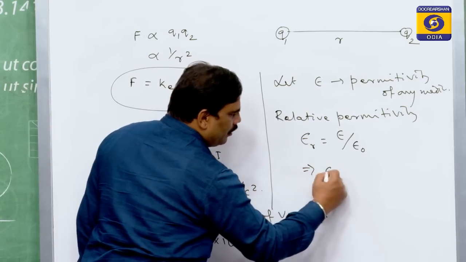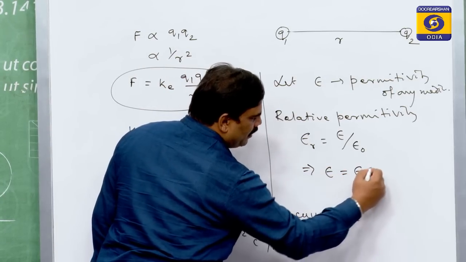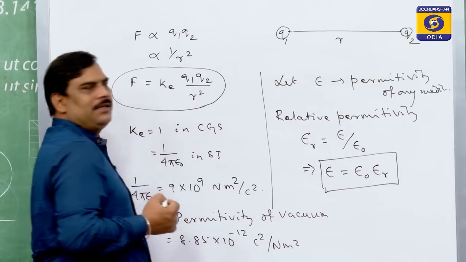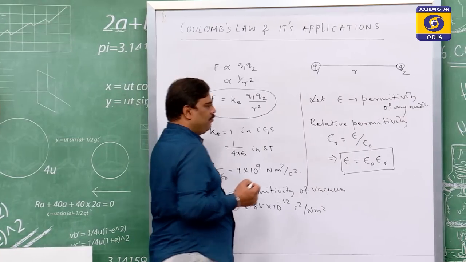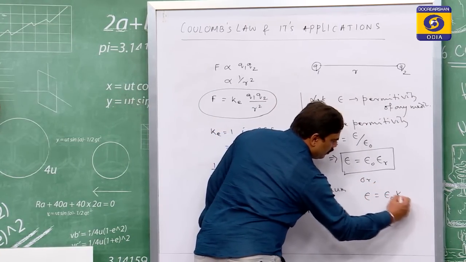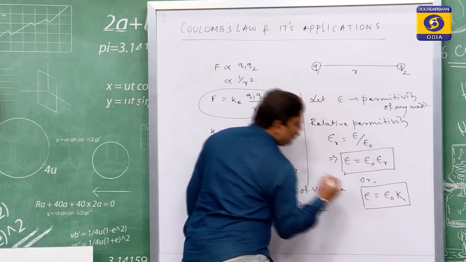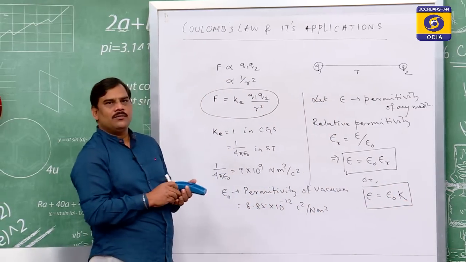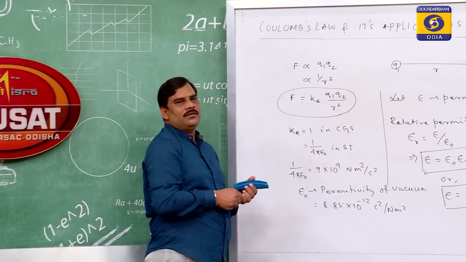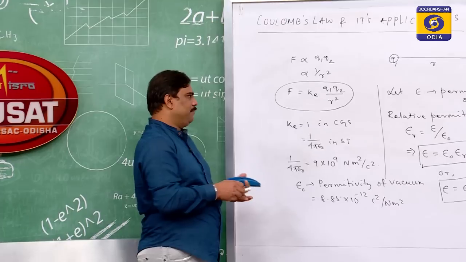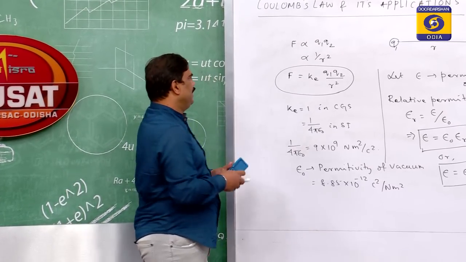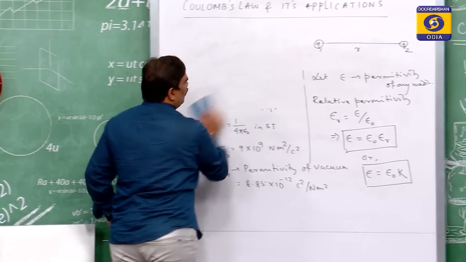Therefore, the permittivity of a medium becomes equal to the permittivity of vacuum into the relative permittivity, or we can write epsilon equal to epsilon 0 into K, where K and epsilon r both stand for the same quantity, the relative permittivity or the dielectric constant of a medium. The value of dielectric constant differs from media to media.